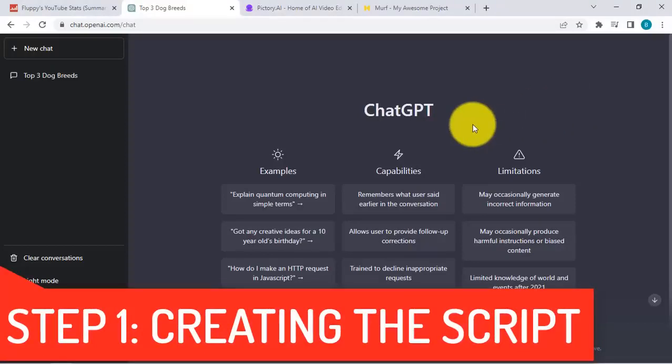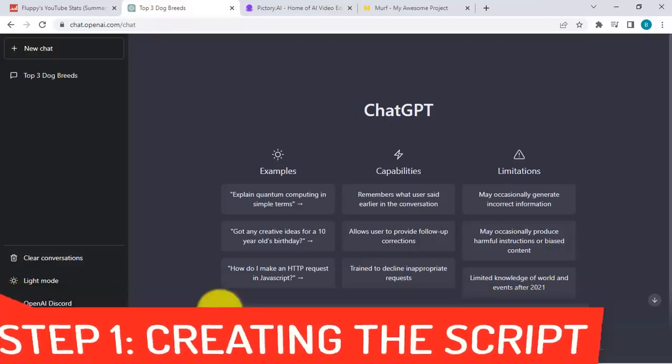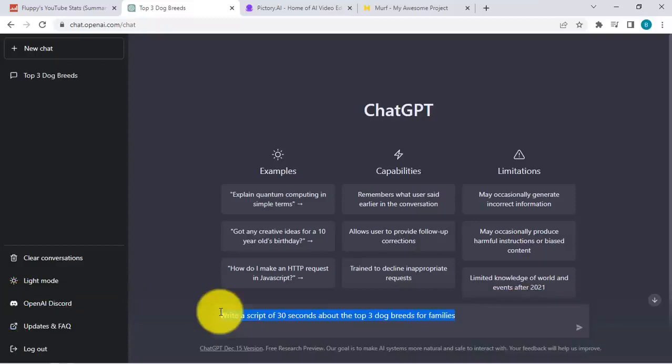So this is an AI tool. In a nutshell, what it does is you give it an instruction, as if you're talking to a real human being that's going to be doing work for you. And you just tell this AI bot what it needs to write about. So, for example, I want a script of 30 seconds about the top three dog breeds for families. So let's say I want to create a YouTube channel that's all about dogs, and this is the first topic that I want to create a video about.